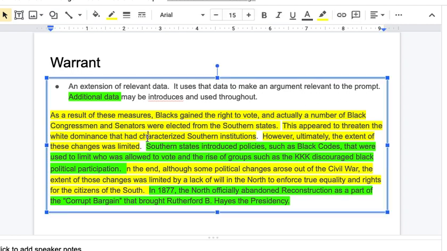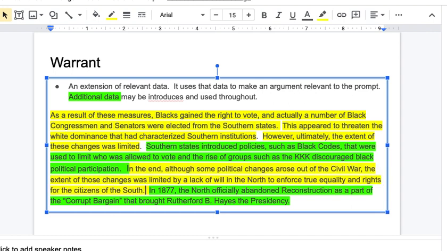However, the ultimate extent of these changes was limited. So this is all warrant or analysis. Now we introduce an additional piece of data. Southern states introduced policies such as black codes that were used to limit who was allowed to vote, and the rise of groups such as the KKK discouraged black political participation. That's additional data, and then we have warrant for that. In the end, although some political changes arose out of the Civil War, the extent of those changes was limited by a lack of will in the North to enforce true equality and rights for the citizens of the South.